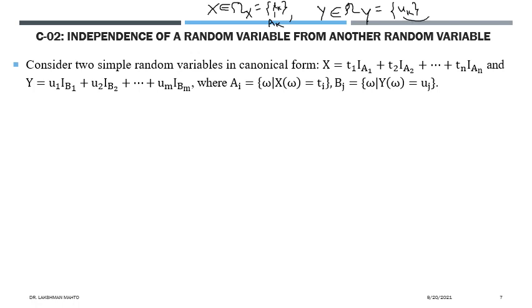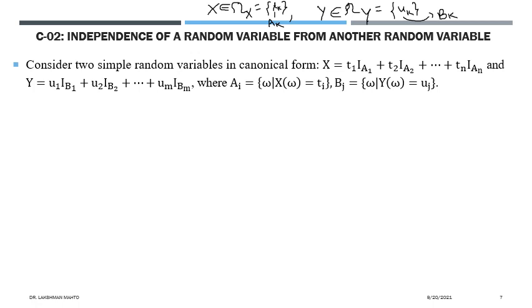Likewise, each uk is introducing one event in the partition, a member of the partition in the sample space, that we denote Bk. Now with respect to each Ak you can define an indicator function, and with respect to each Bk you can define an indicator function.